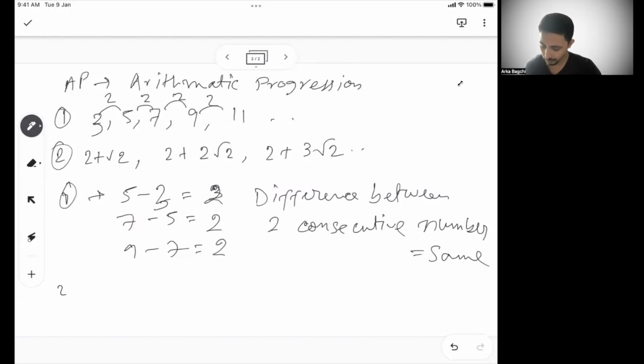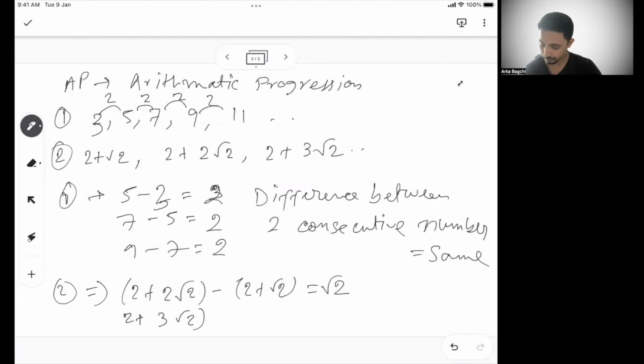Let's see in the second scenario what we have. We have 2 plus 2 root 2 as the second number minus 2 plus root 2. So my difference is root 2. Same if you do 2 plus 3 root 2, that is the third number, and subtract the second number, you will also get root 2. So again, the difference is the same.